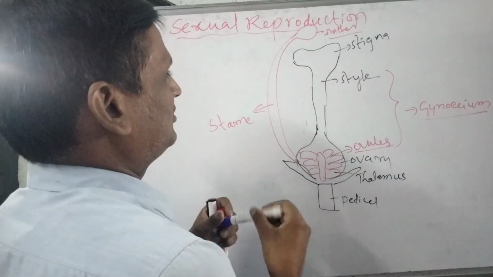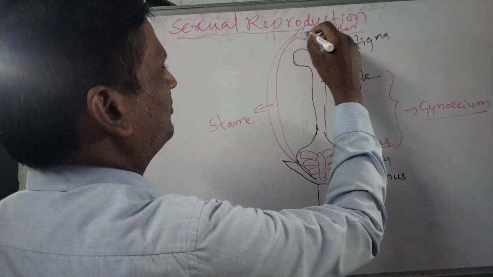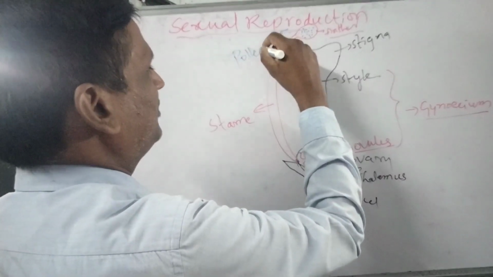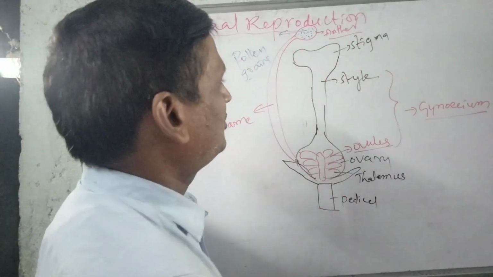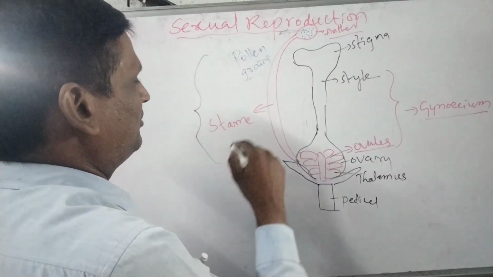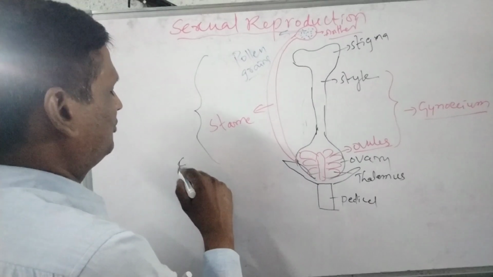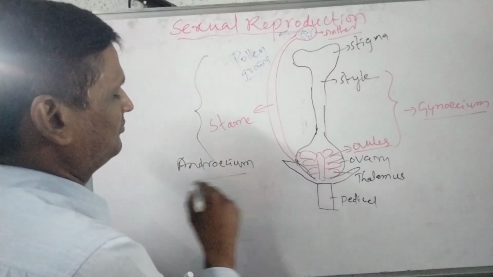The anther consists of several microscopic units called pollen grains. This is the male reproductive part of the plant, called the androecium.